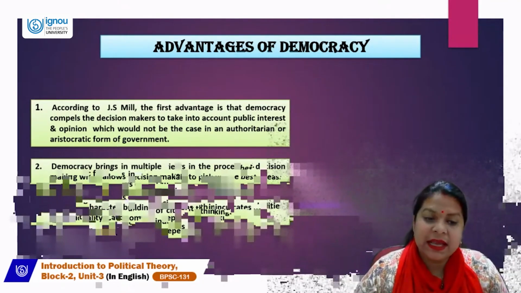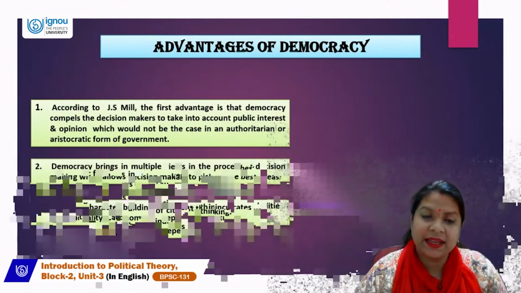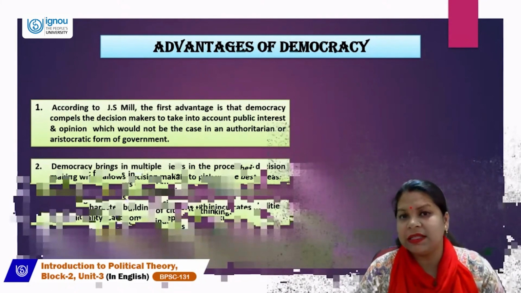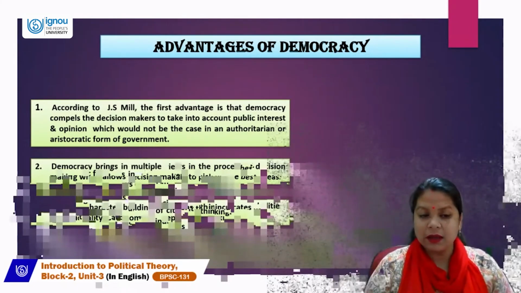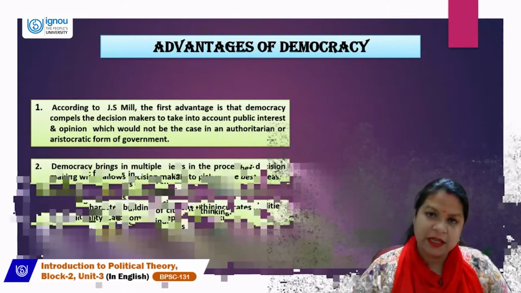Thirdly, democracy helps in character building of citizens and it inculcates qualities like rationality, autonomy, and independent thinking. So democracy paves the way for a person to think rationally. Also, he or she has autonomy and independent thinking.